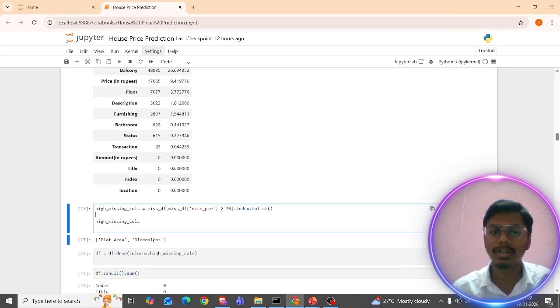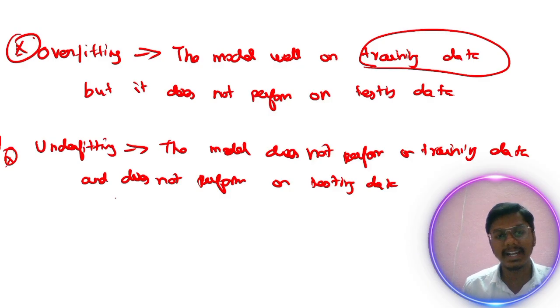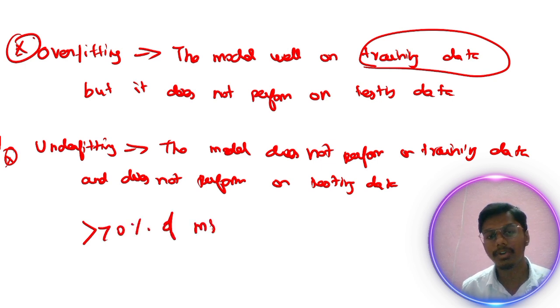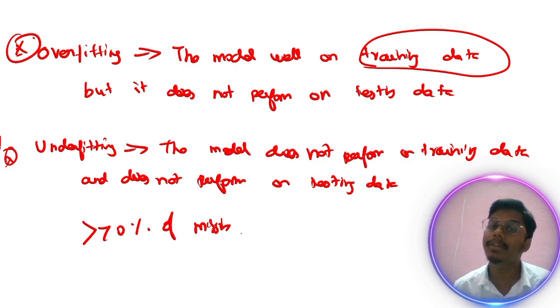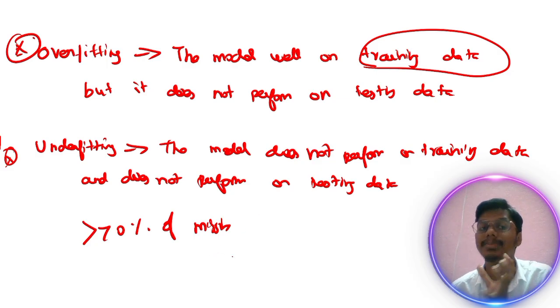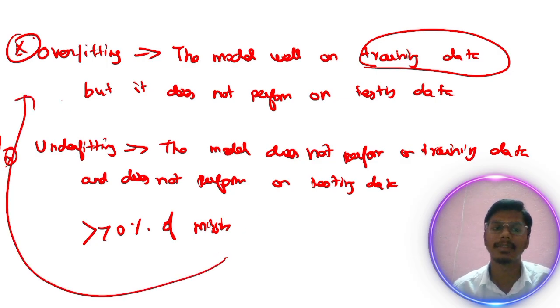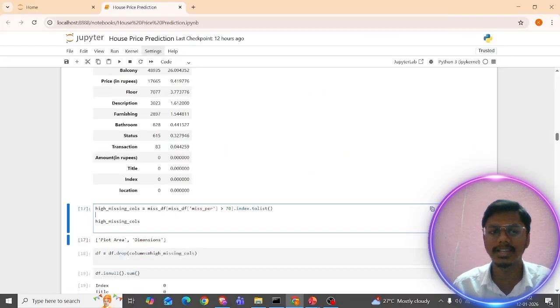So we want to delete columns with greater than 70% missing values, because why do we want to delete greater than 70%? The model can overfit. The model can perform well on the training data and not perform well on the testing data. So that's why we want to delete these columns, right?